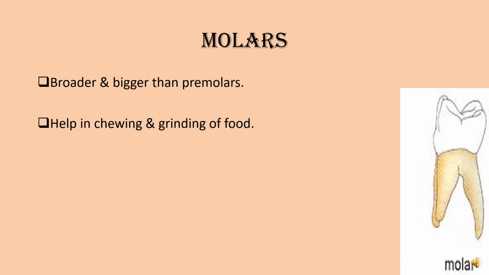Which type of teeth helps you? Molars. They are 12 in number, that is 6 in each jaw. 6 in the upper jaw and 6 in the lower jaw. That means a total of 12 molars are present. So these were the types of teeth, and we discussed how many are present in our mouth and what is the use of it.